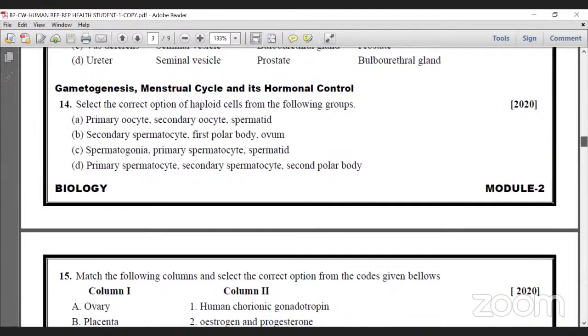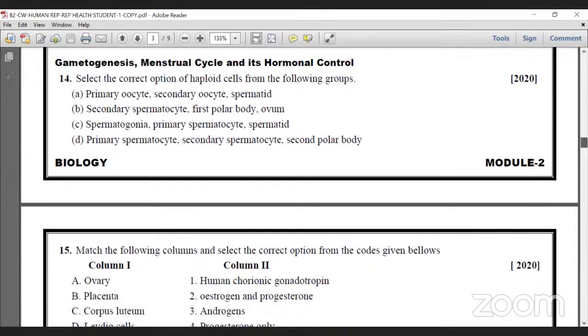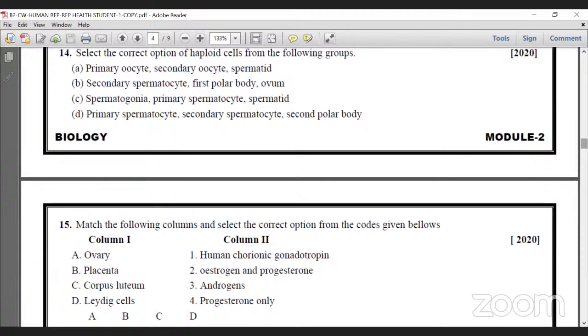Gametogenesis is actually another topic. Gametogenesis, menstrual cycle, and the hormone content. Question 14. Select the correct option of the haploid cells from the following groups. In spermatogenesis and oogenesis, just remember that germinal cells present in testes and ovary, both are diploid in nature. They have two sets of chromosomes. In human, we have 46 chromosomes, so that is diploid in nature.